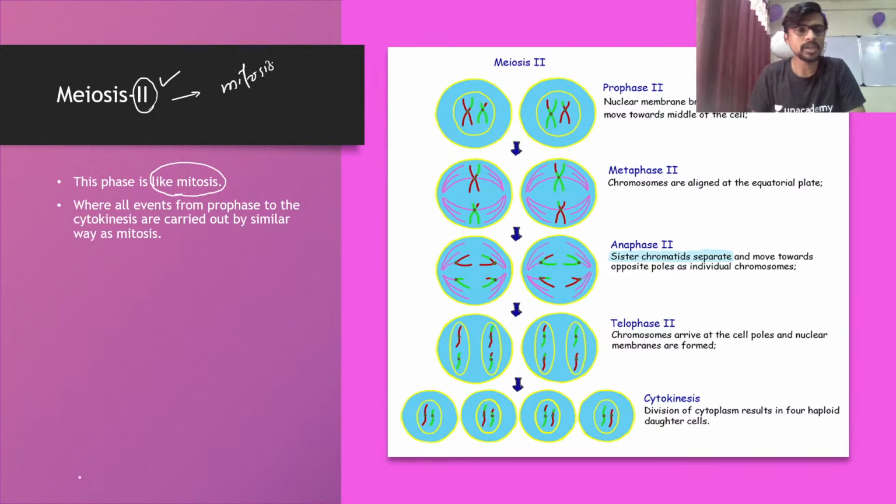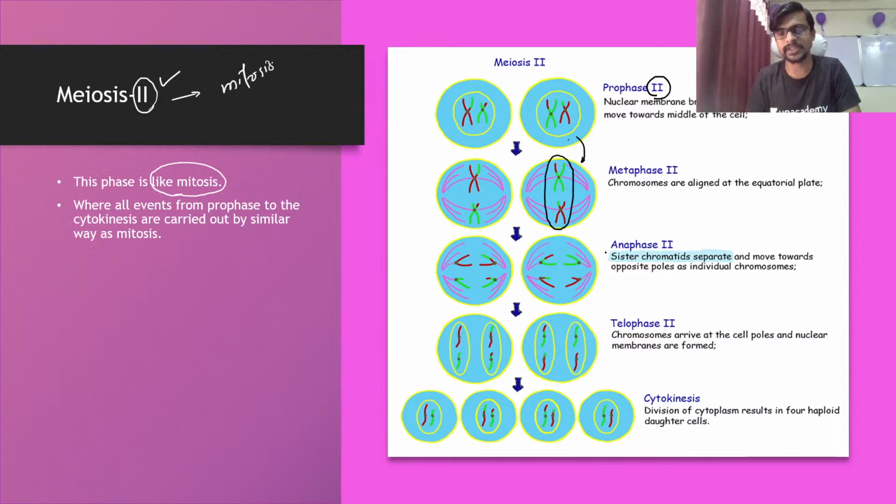How? Let's see. In meiosis 2, in prophase 2 the nuclear membrane disappears at the end of prophase 2 and the spindle fibers appear. In metaphase 2, the chromosomes are at the midpoint or equator of the cell.